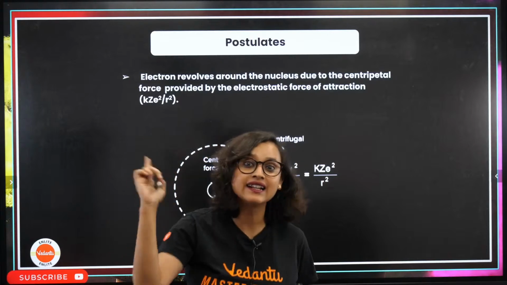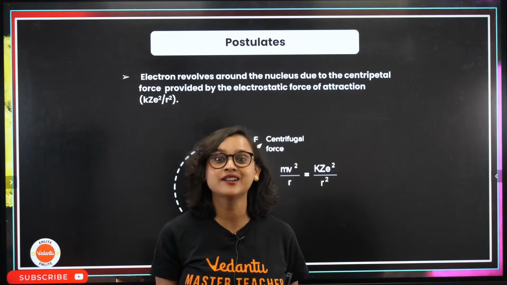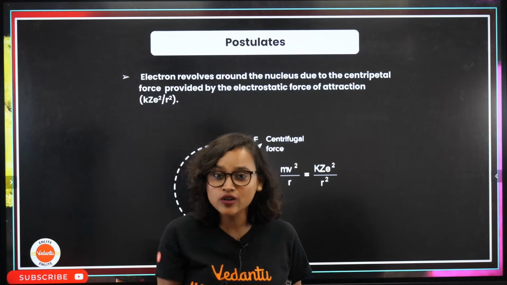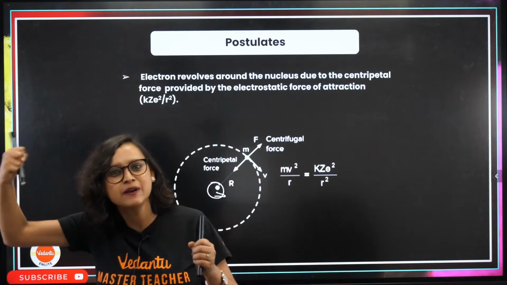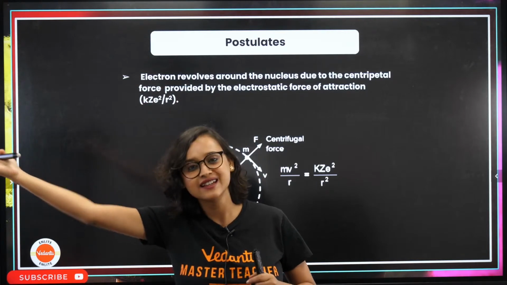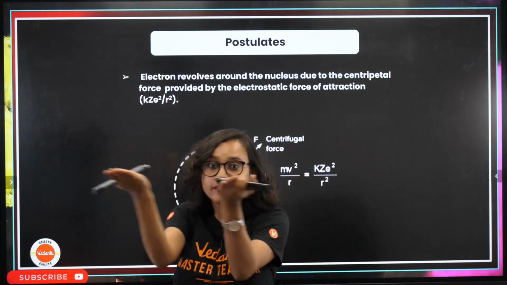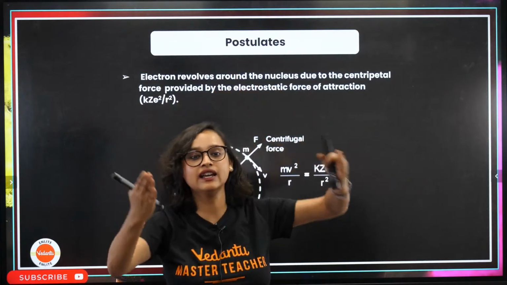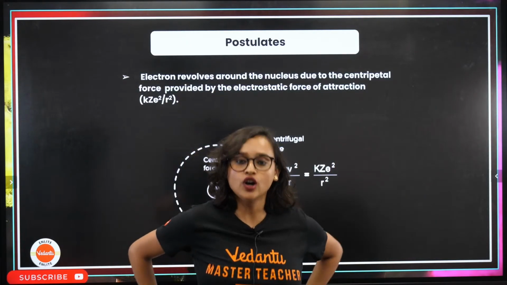And like we said, Maxwell said that if it is accelerating, it will fall inside. We don't want that. Somebody has to pull it and keep it right at its position. And who does that? Centrifugal force. So centrifugal and centripetal, both of them balance each other, and that's why it is rotating like this. Got it? Okay, moving on.